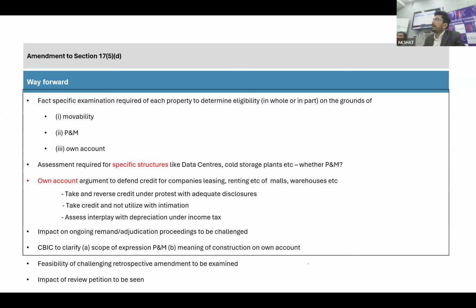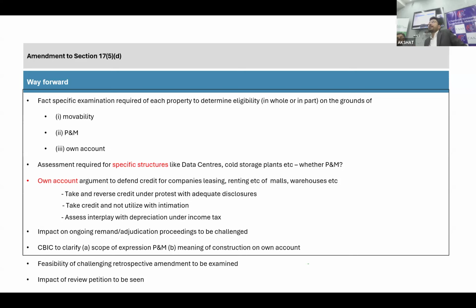We are having clients whose ultimate or end construction would be maybe some commercial construction or maybe some sort of warehouse, cold storage. We have to see whether any particular constructed asset is movable or not. Obviously, such kind of warehouse and cold storage may not be considered movable at all.